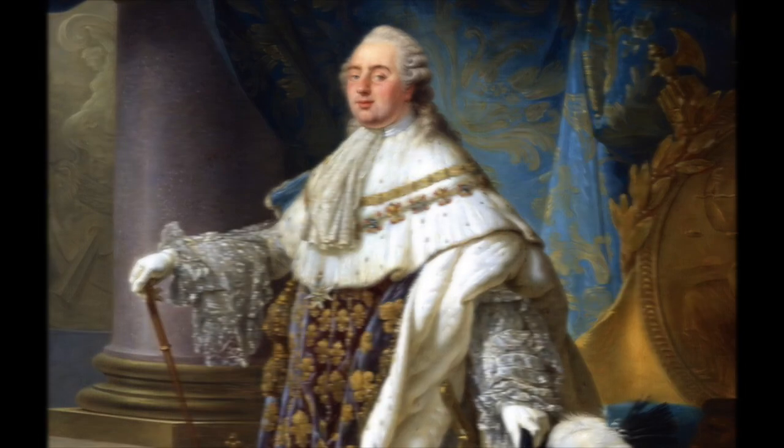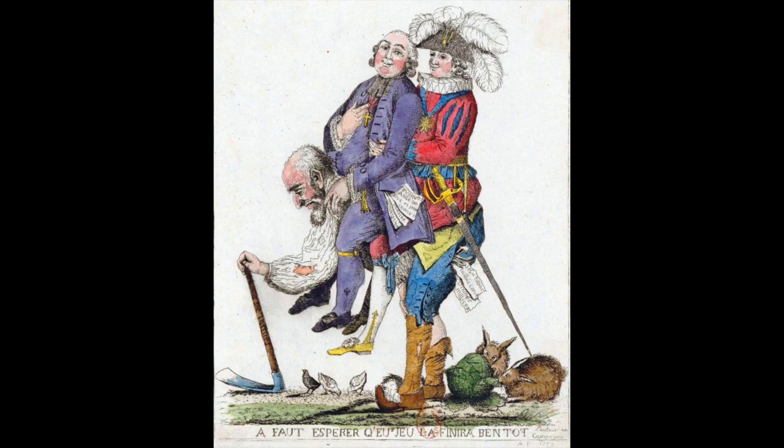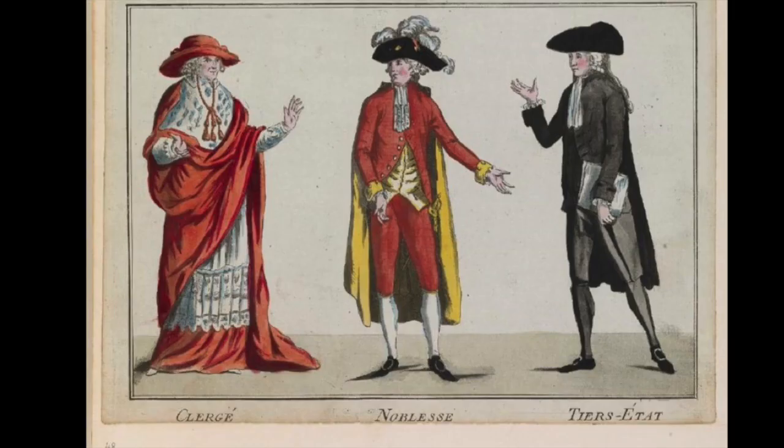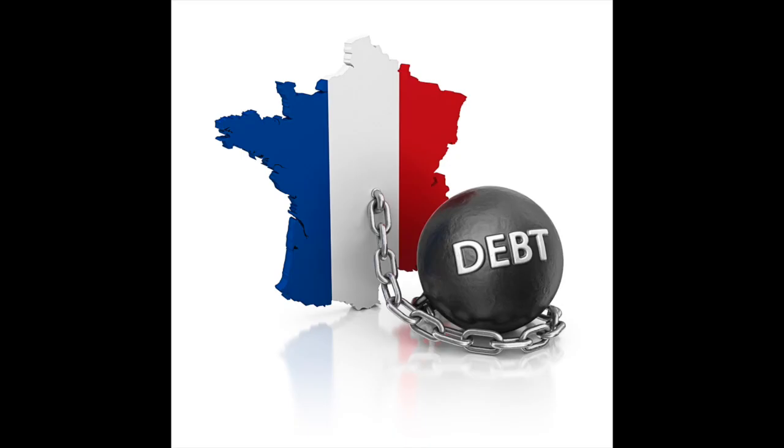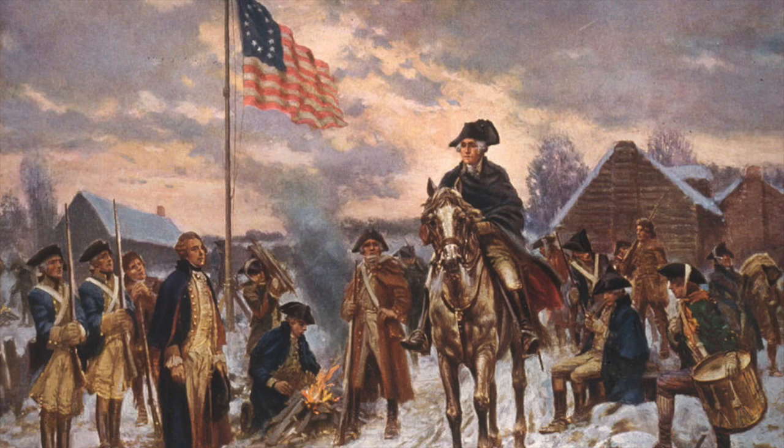The people of France were divided into three categories: the First Estate, the clergy; the Second Estate, the nobles; and the Third Estate, the common people. To change from one estate to another was difficult and near to impossible. France was deeply in debt due to the Seven Years' War and funding the American Revolution. Half of the national budget was used to pay this debt.